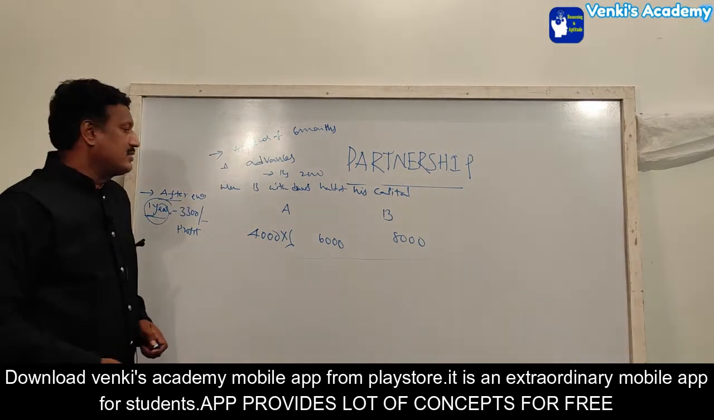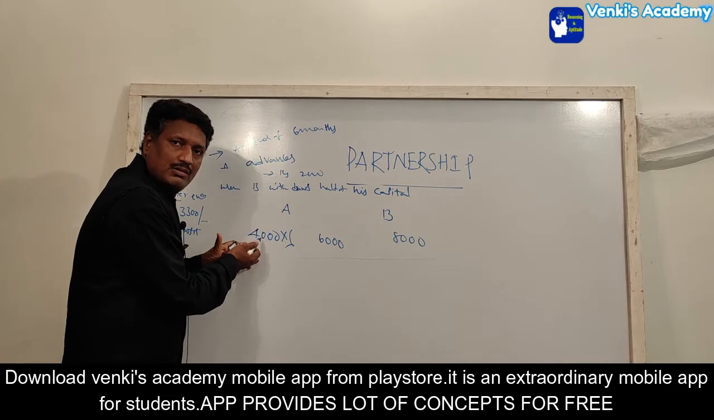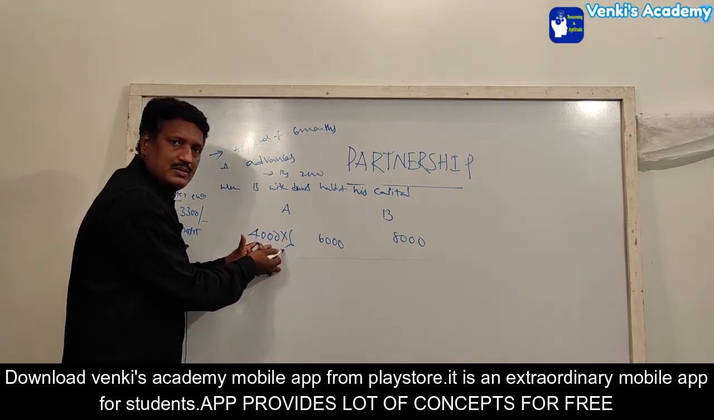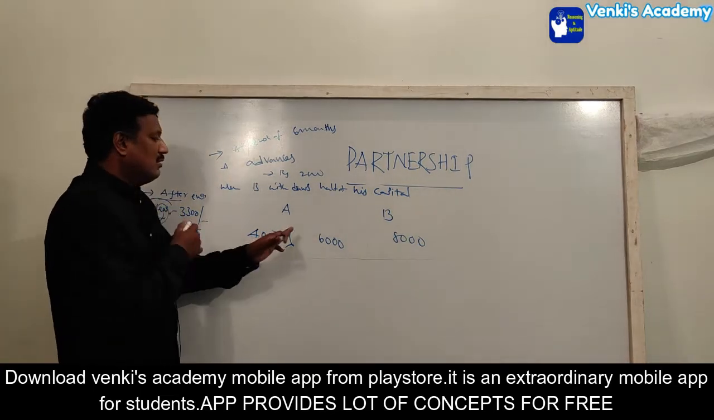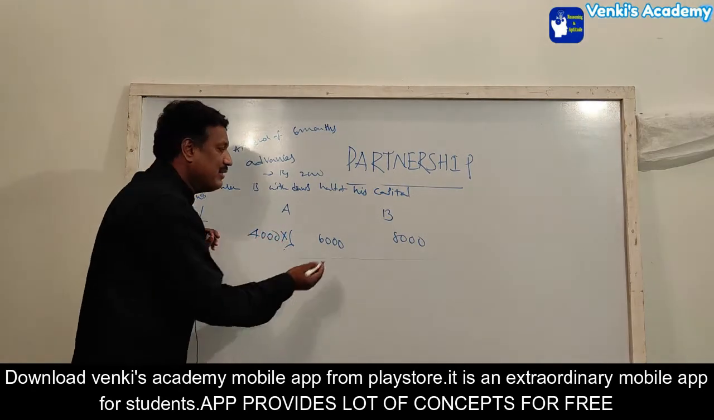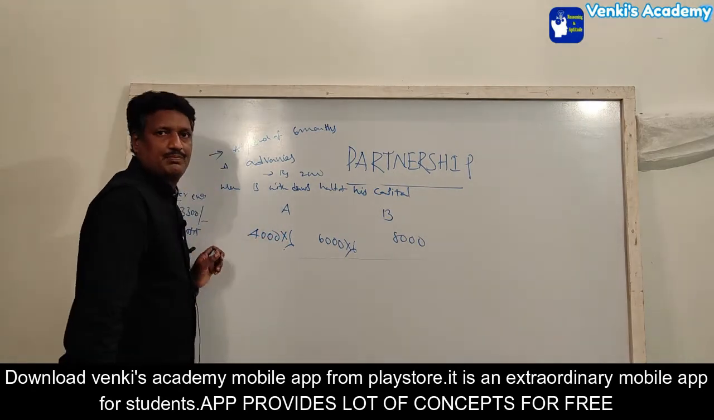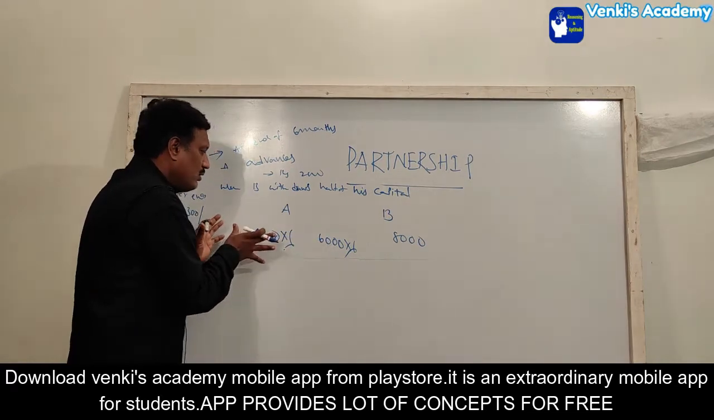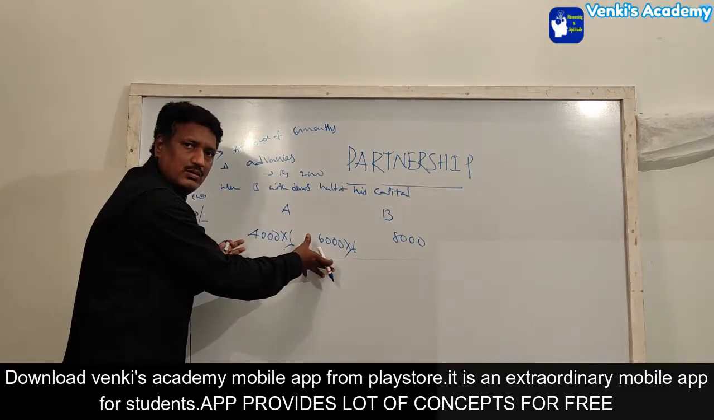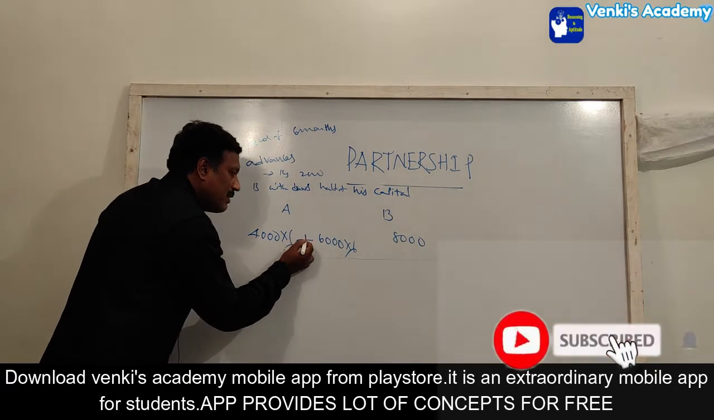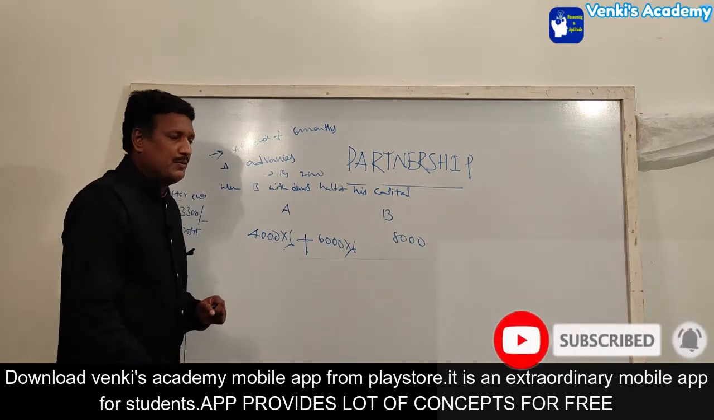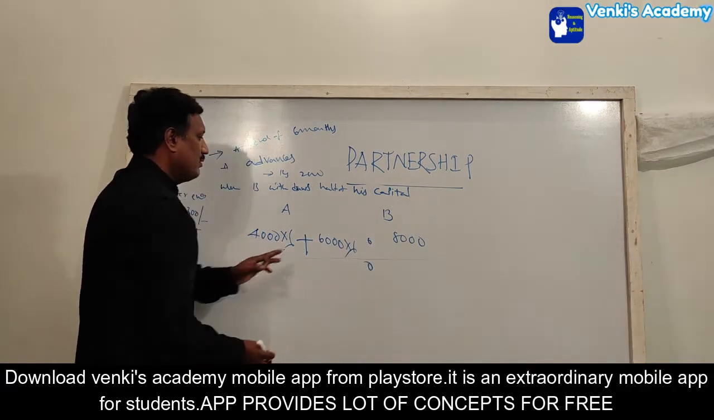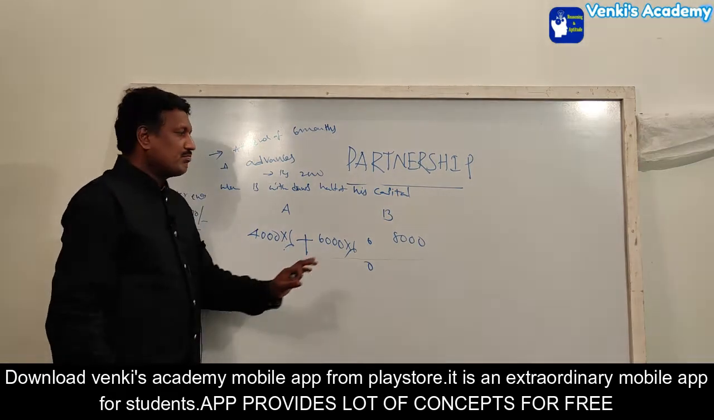Total period 1 year means here with the 4,000 he invested for 6 months. So in 1 year, if 6 months go here, the remaining 6 months will be here. We have to put 6 months here. So this investment is A, this also A. These both are the total investments of A. So we should add them with a plus. The total investment is A's.